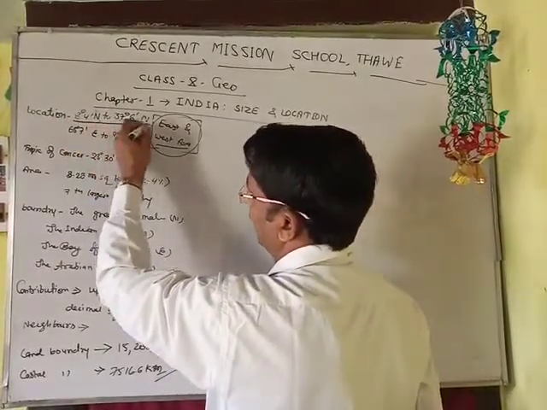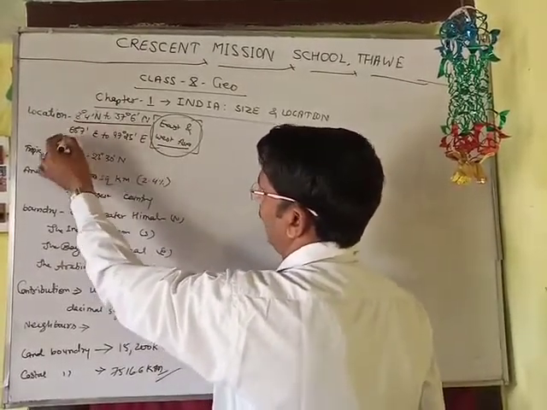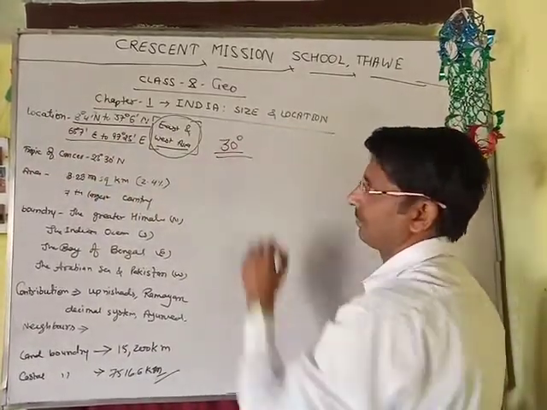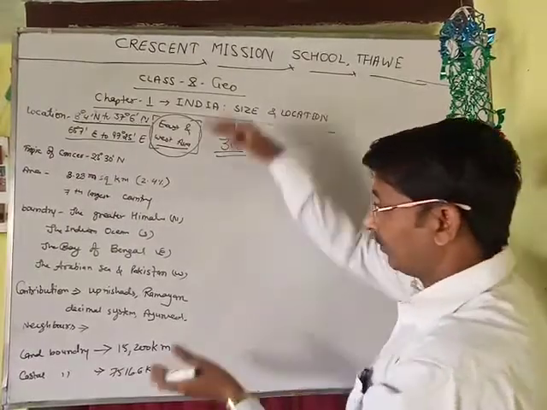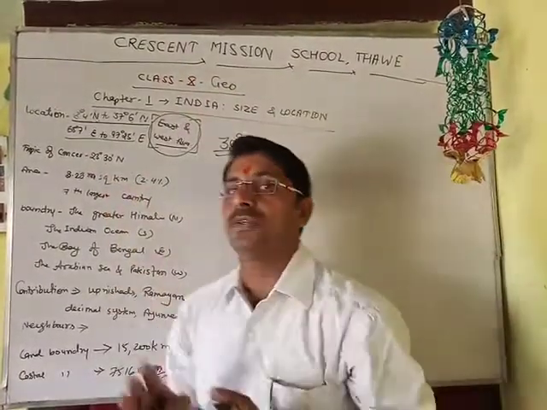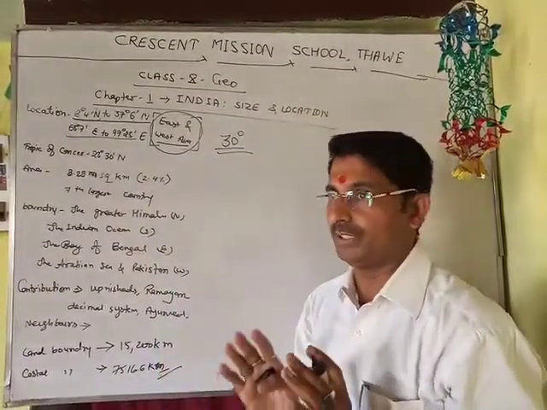The difference in latitude and longitude is about 30 degrees. It means that from north to south and from east to west, India's geographical expansion is about 30 degrees.